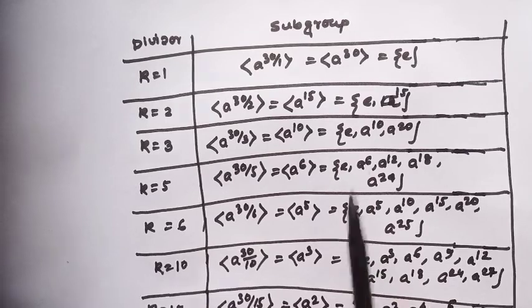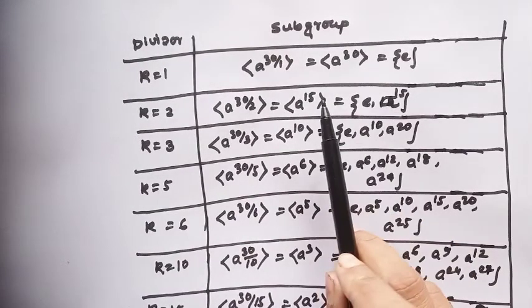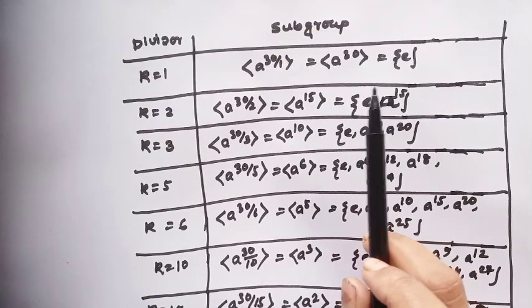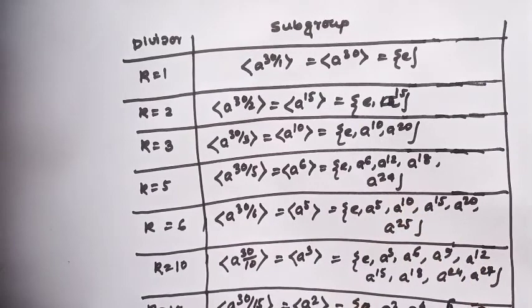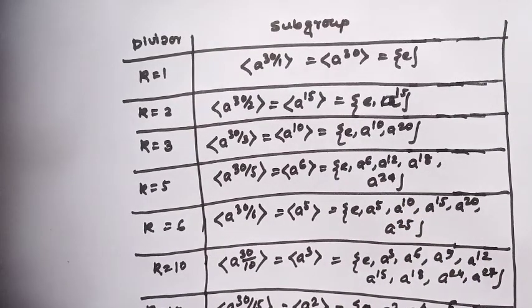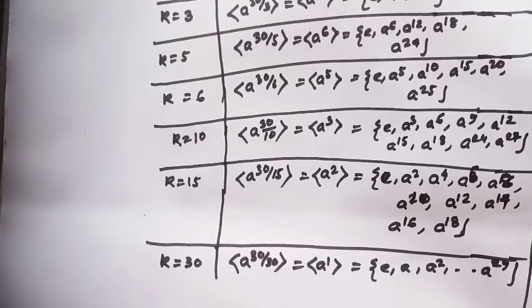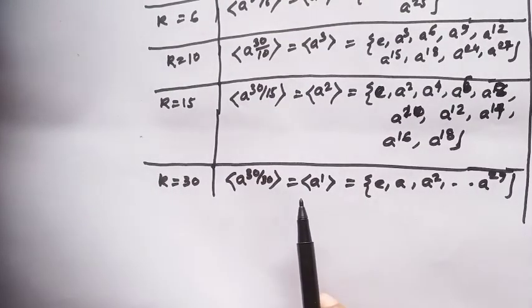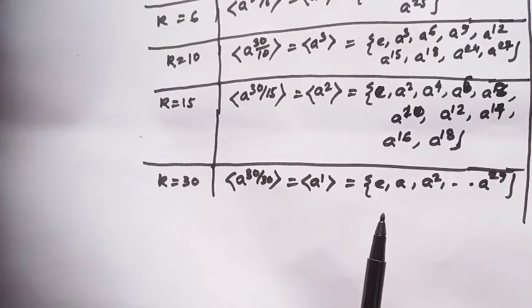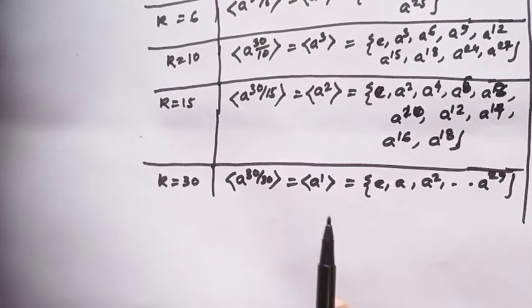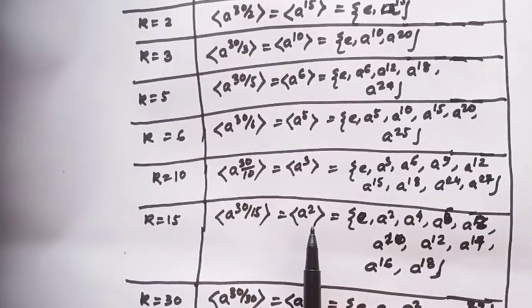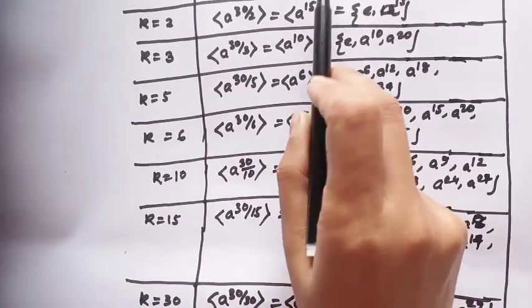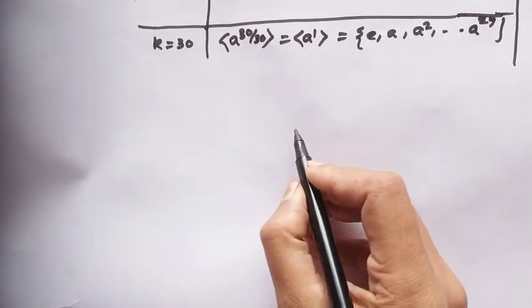Notice the subgroups look like generated by a to the power 30, a to the power 15, a to the power 10, a to the power 6, but I will use only the cyclic subgroups generated by 30, 15, 10, 6 for simple calculation. Here notice the cyclic subgroup generated by 1 is the biggest subgroup because it contains the cyclic subgroups generated by 2, 3, 5, 6, 10, 15, 30. Okay? Let's draw the lattice diagram.